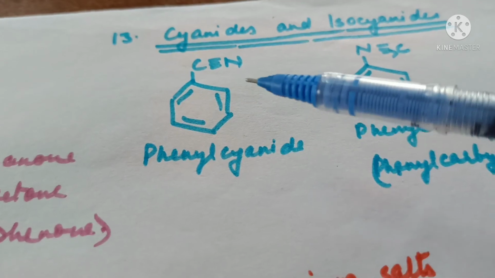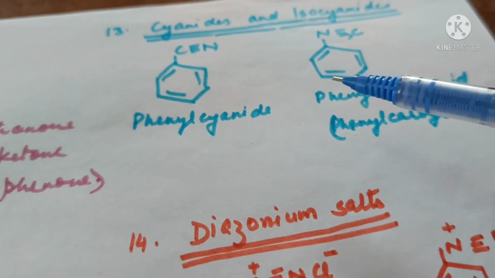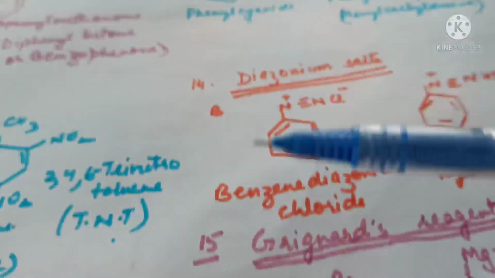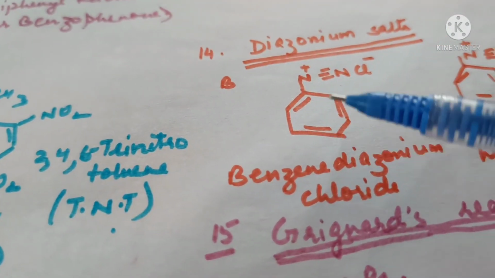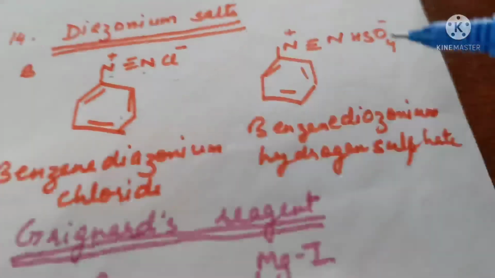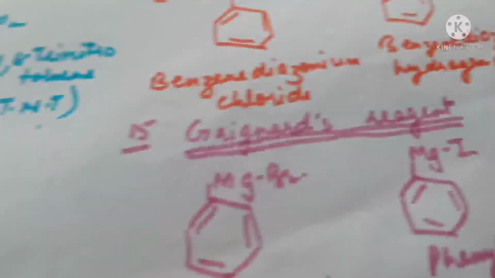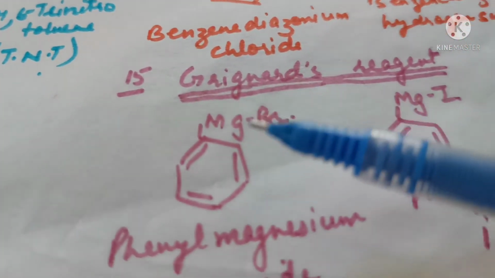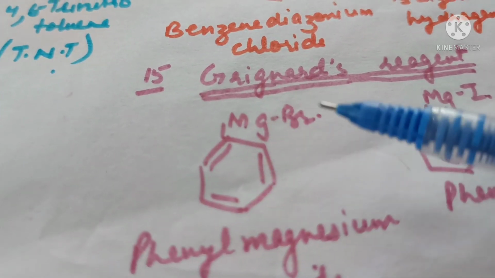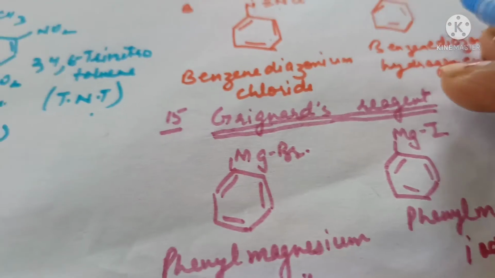meta-benzene disulfonic acid. Cyanides and isocyanides, this is called phenyl cyanide, this is called phenyl isocyanide, it is also called phenyl carbylamine. Diazonium salts, this will be called benzene diazonium chloride is the name. This is benzene diazonium hydrogen sulfate. Then these are Grignard reagents, phenyl magnesium bromide, and this is phenyl magnesium iodide.